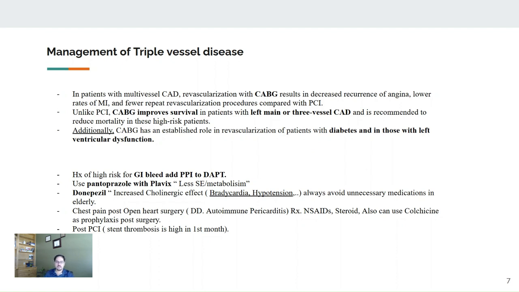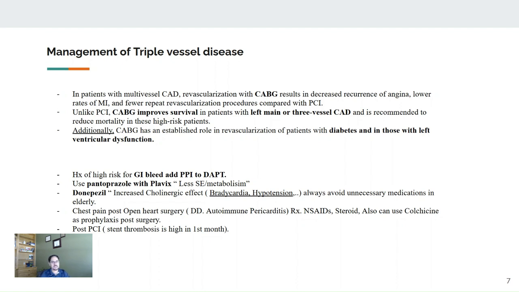They will say, okay, let's scope him, let's do endoscopy, and after the endoscopy we'll consider this and that. They will say maybe just give aspirin, don't give Plavix, or give prasugrel only, but no aspirin. There are tons of options there. The ideal is to start a PPI. And if the patient is already on Plavix, the best PPI is usually pantoprazole, because it has less side effect on the metabolism of the Plavix.